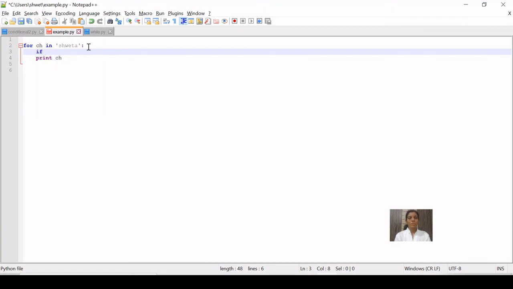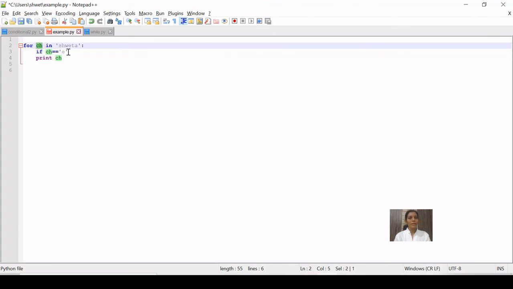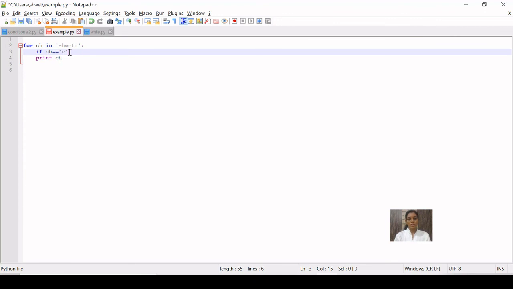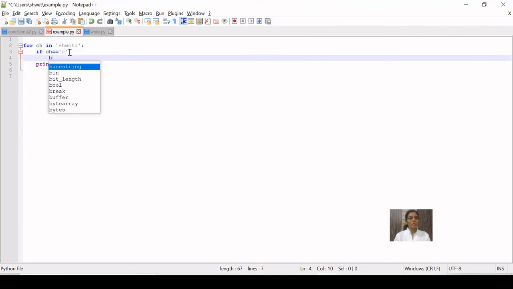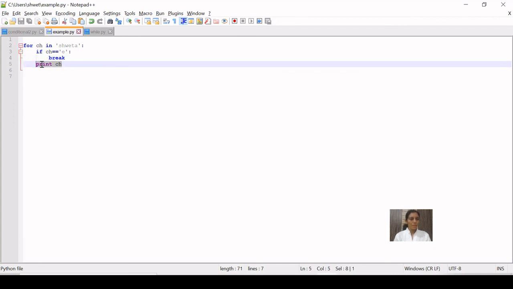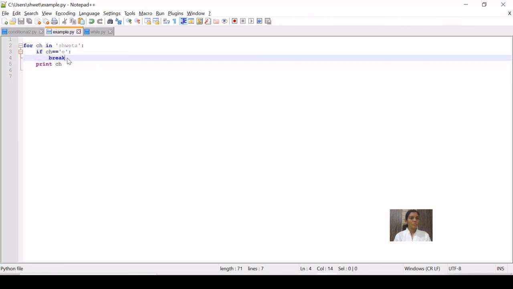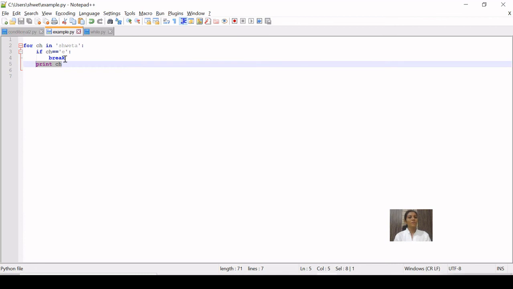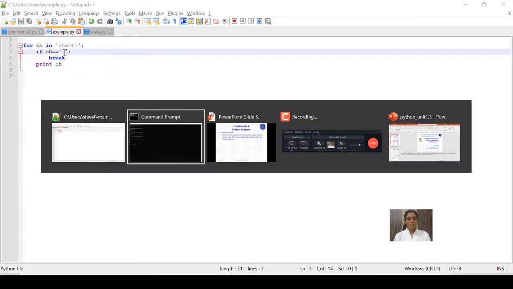Now suppose I want to break the loop at a specific character. So for that I need one condition: if ch equal to e, for example, let's take e. So in ch, this iteration variable, when we get e, the loop should not continue. So for that I need to write break here. Let us see how the execution of the program changes after writing the break. This print statement is part of the for loop, and due to this break, the for loop should not continue after finding e.